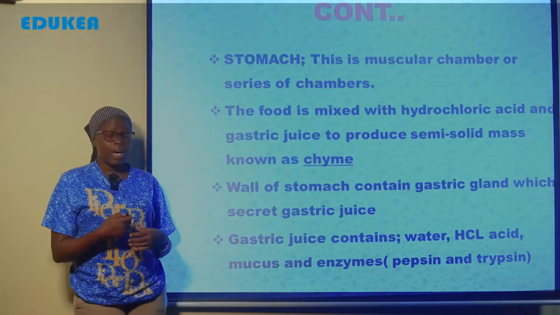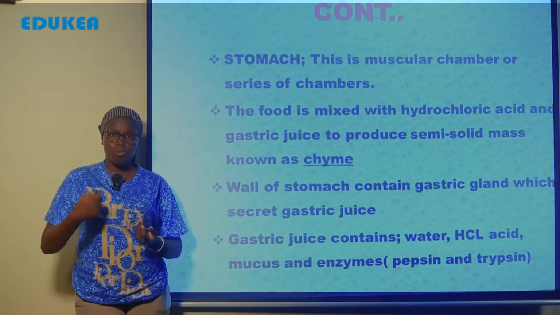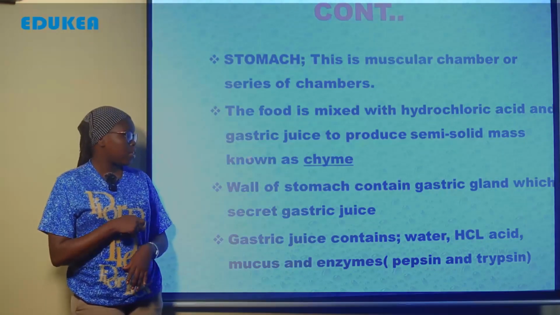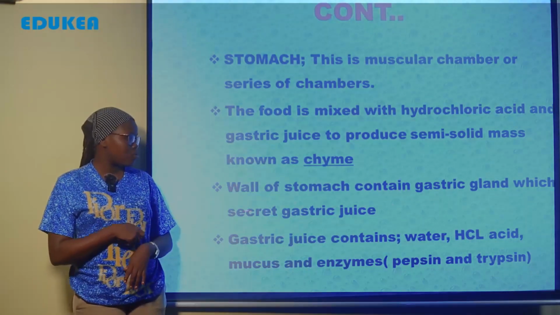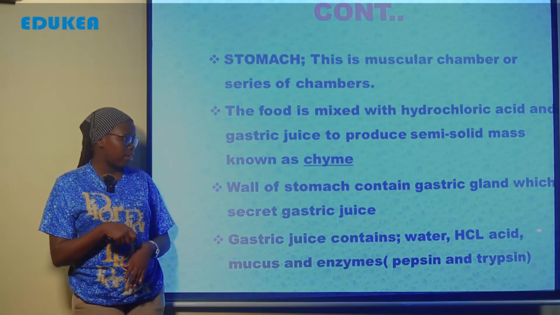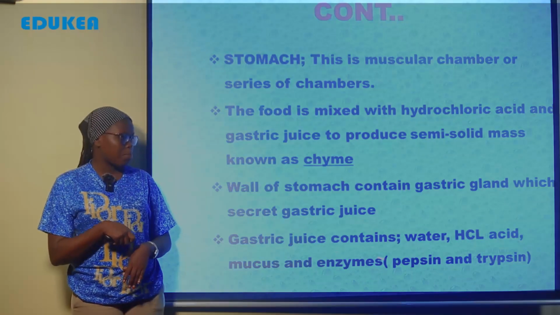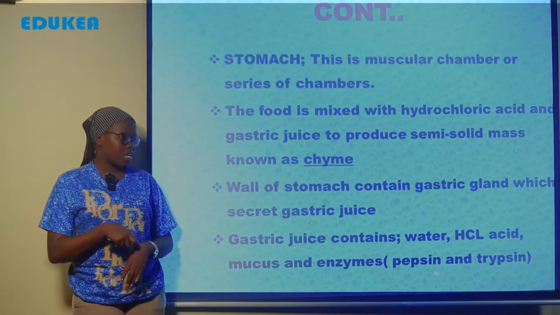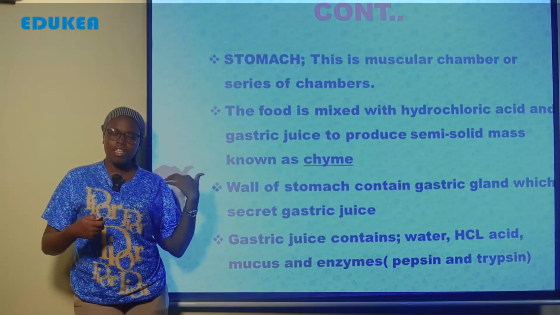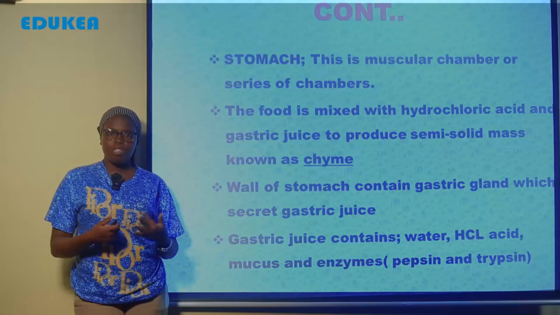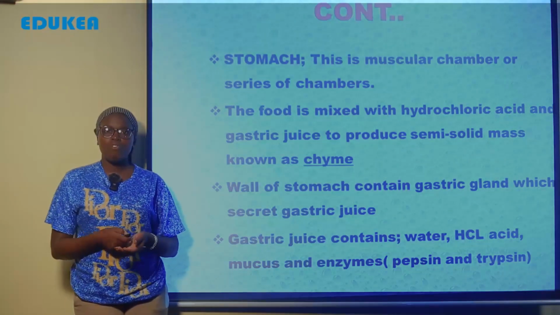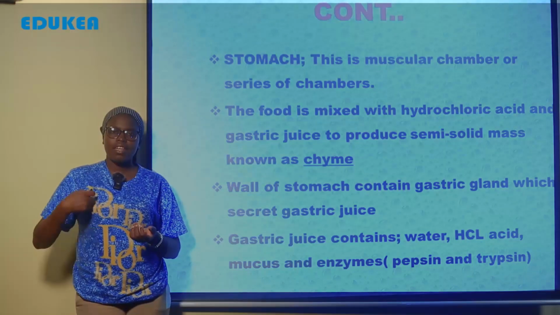And the wall of the stomach contains gastric glands which secrete gastric juice. And the gastric juice contains water, hydrochloric acid, mucus, and enzymes. Example, pepsin and trypsin. These are used in the digestion of protein in the stomach, and it is in the stomach where the digestion of protein takes place. This pepsin is produced by the action of hydrochloric acid, which converts the inactive form of pepsin, which is pepsinogen, into pepsin for digestion of protein into peptides and amino acids.